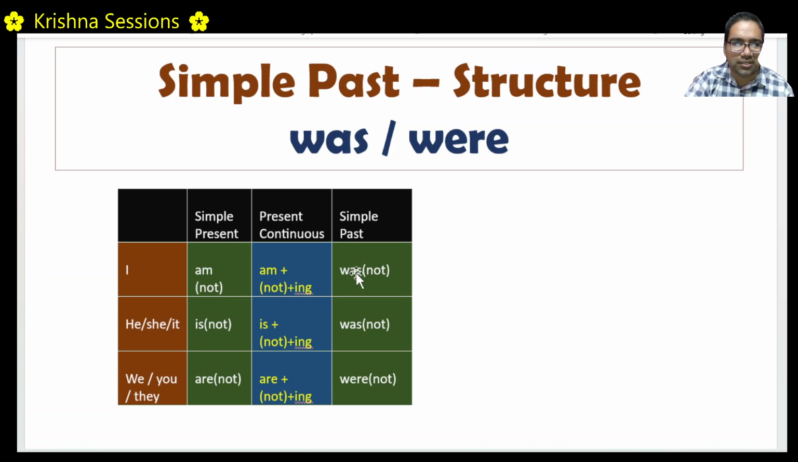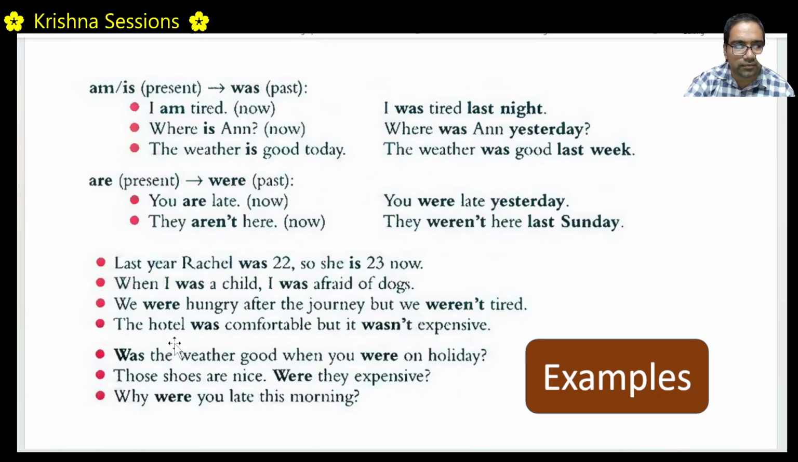In simple past, the question is the same way. Was I late? Was he late? Were they late? Okay. This was and were come before the subject, right? So, was the weather good? The weather was good would have been a normal sentence. Was the weather good is a question. So was comes before the weather. The weather is a subject.